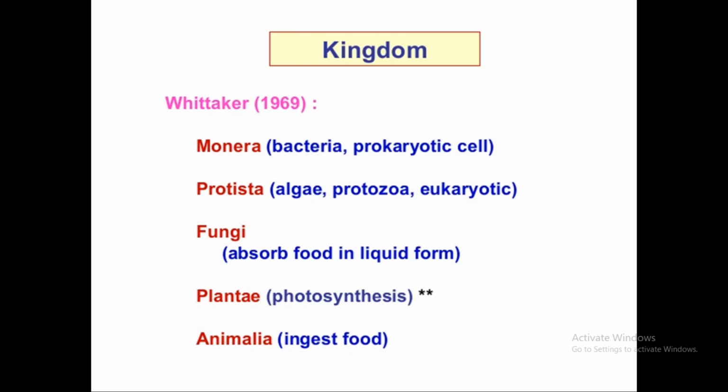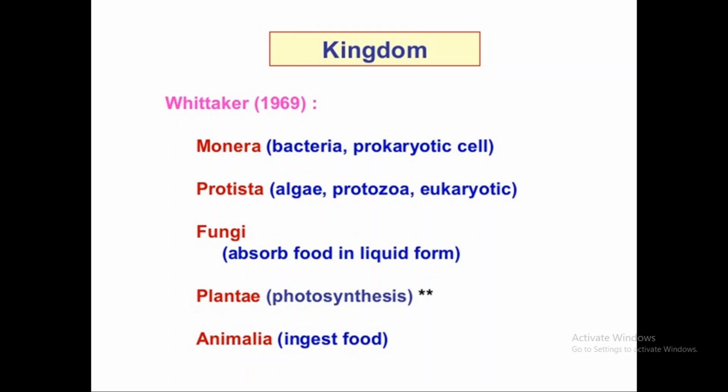There is also a two kingdom system, with Plantae and Animalia, the two major kingdoms, which was propagated by Copeland. Then the three kingdom system has Plantae, Animalia, and microbes. Then the four kingdom system has Plantae, Animalia, microbes, and fungi.